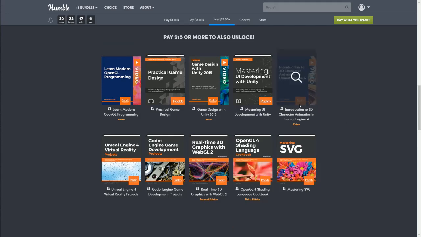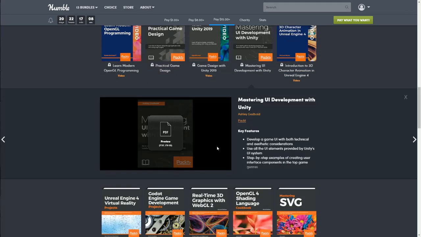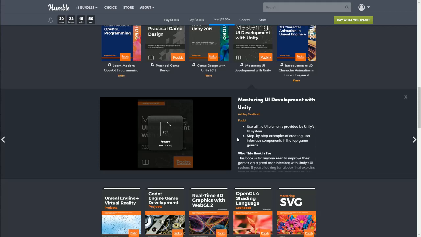Okay, next we have Mastering UI Development with Unity. This one is a PDF, and you can click here to get a little preview. Develop a game UI with both technical and aesthetic considerations. Use all of the UI elements provided by Unity's UI system. Step-by-step examples of creating user interfaces, components, in the top game genres.